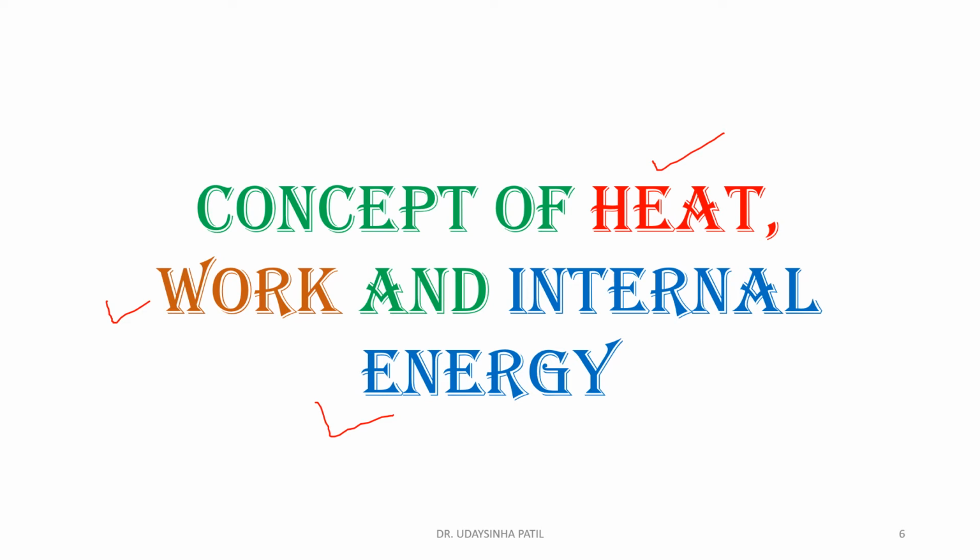Again, heat appears only during a change in the state of the system. Heat always flows from higher temperature to lower temperature, and the SI unit of heat is joule. Capital J is the symbol designated for the heat unit.